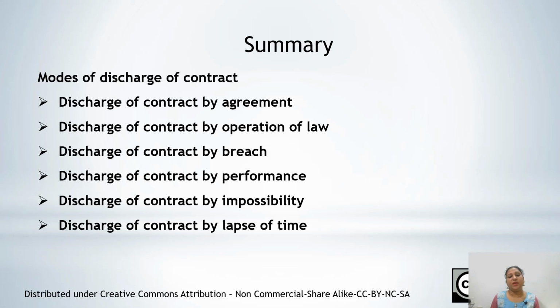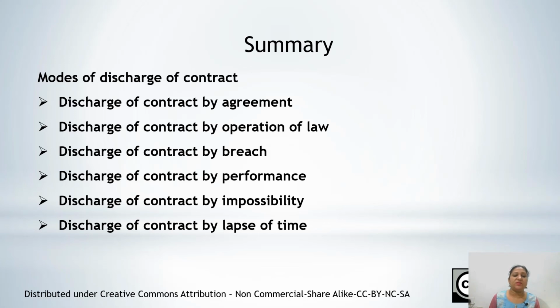Subsequent impossibility means the impossibility arises after the contract is made but before the date of performance. In both cases, the impossibility makes the contract discharged.